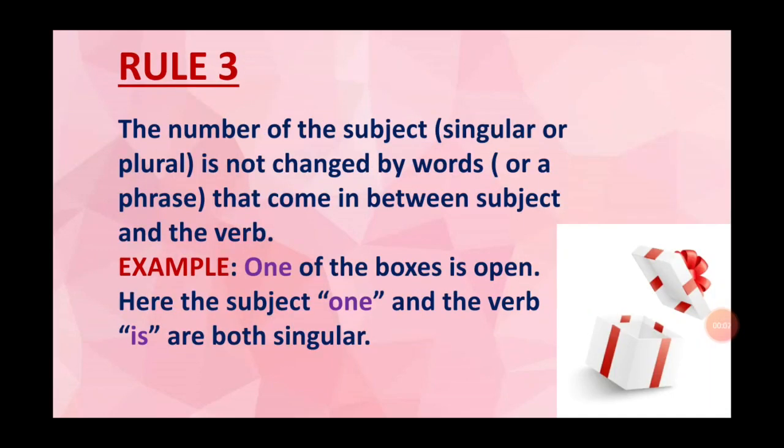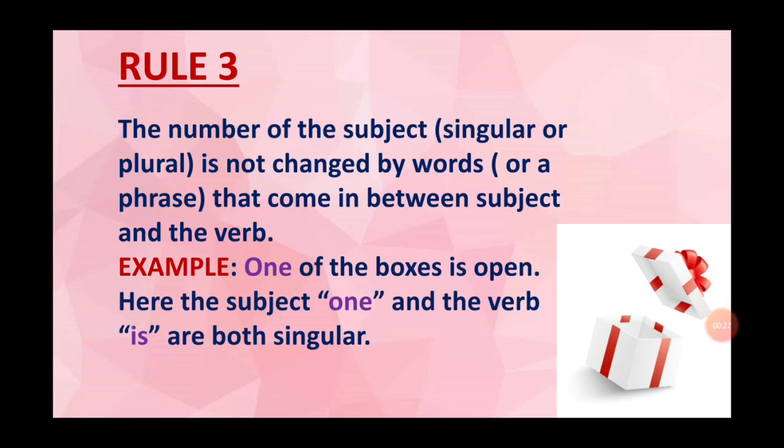Rule number 3. The number of the subject, either singular or plural, is not affected by the words between the subject and the verb. Look at the example. One of the boxes is. Here, one is the subject and is is the verb. One is singular, the verb will also be singular.